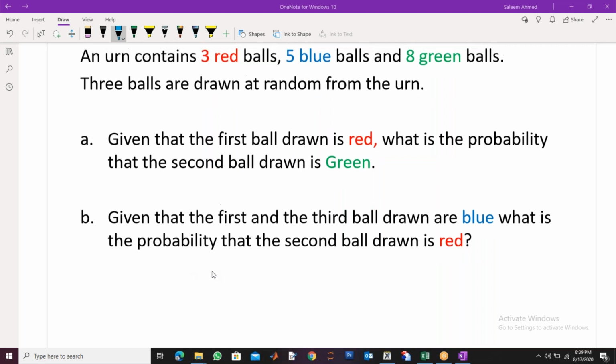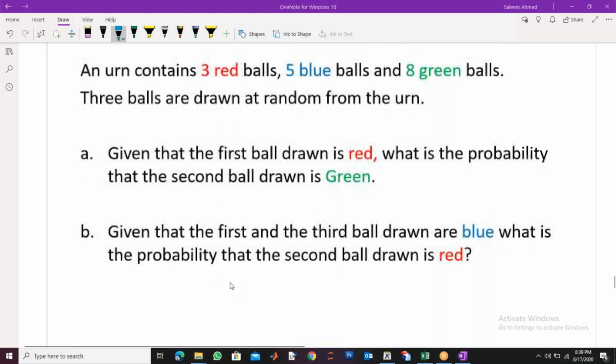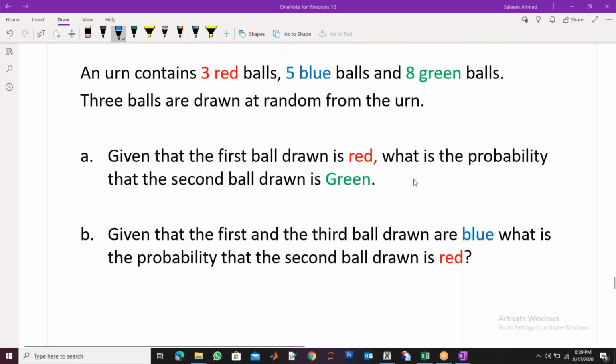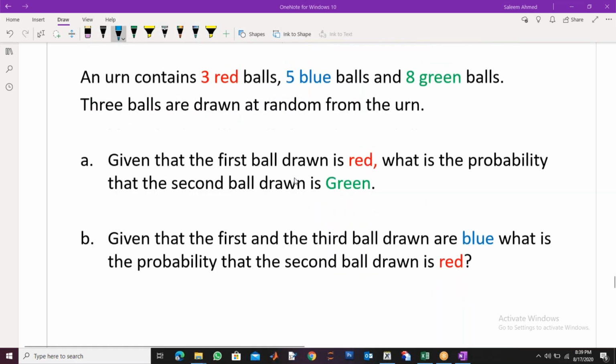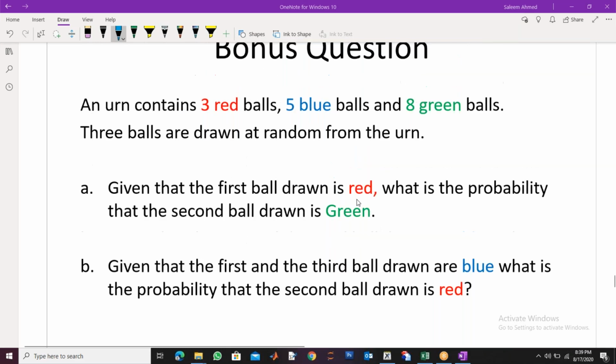sample space: first red, second green, then the third ball can be anything. Okay, so if I pick the first one, what is the probability of red? Because how many are total? 3, 5, and 8, right? 5, 3, 8 plus 8 total are 16. Total balls are 16. Now, if I pick the first one, what is the probability that it is red? It will be 3 by 16 because total is 16, right? Then we multiply because the question is 'and'.